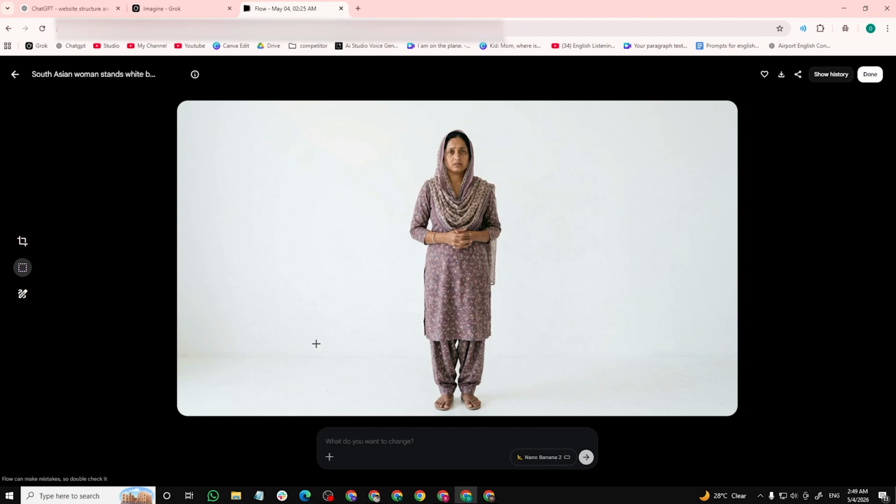In this picture you can see that the woman is standing toward the camera and looking into the camera, and the background is white, and we can see the features: height, body, face features, expressions, and most importantly her outfit.